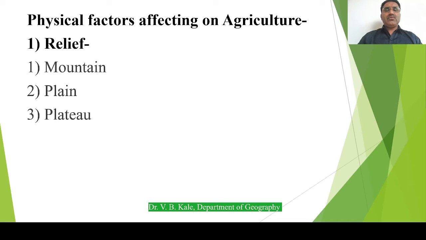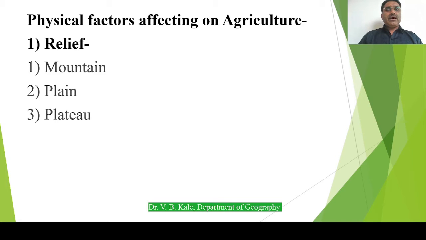Physical means whatever we can see with the eyes. That can be mountain, plain, plateaus, and so on. So let us see one by one which relief factors are affecting agriculture and how. The first factor is mountain.